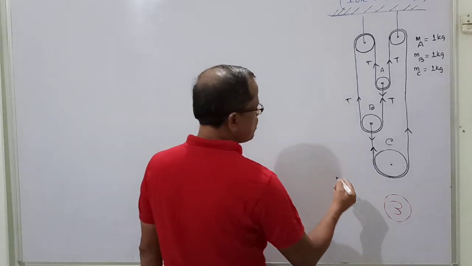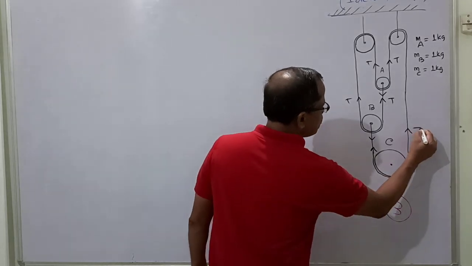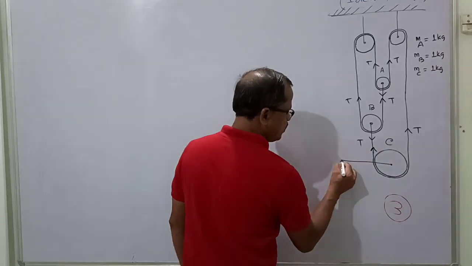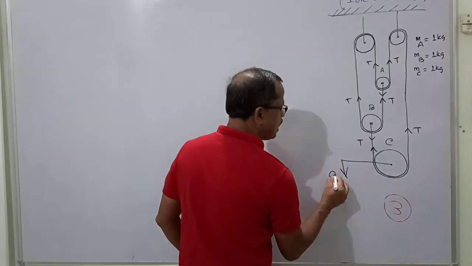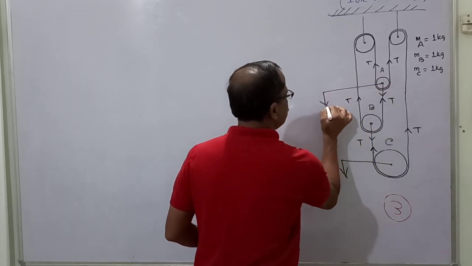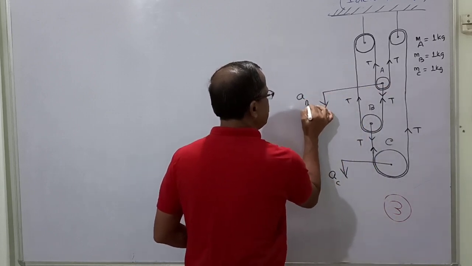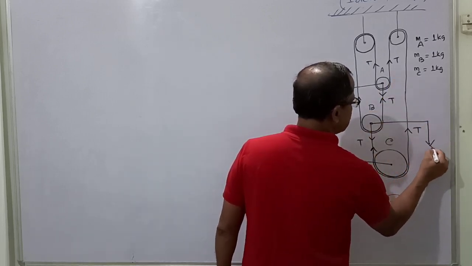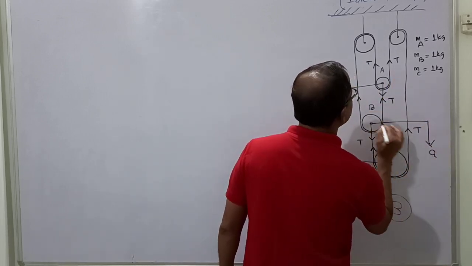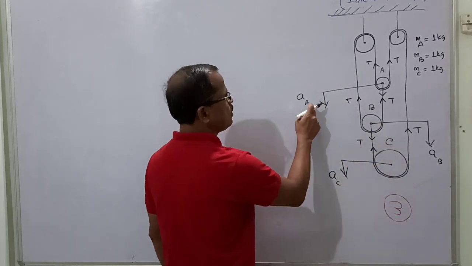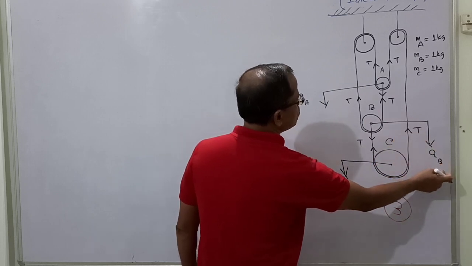In this case, the tension is the same everywhere. Let the acceleration of the body be downward, that is the acceleration of C. Let the acceleration of this body be downward, that is the acceleration of A. Then the acceleration of this body is also downward, that is equal to the acceleration of the pulley B. So the accelerations are acceleration of pulley C, pulley A, and pulley B.